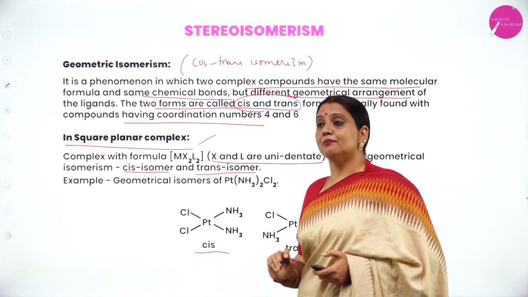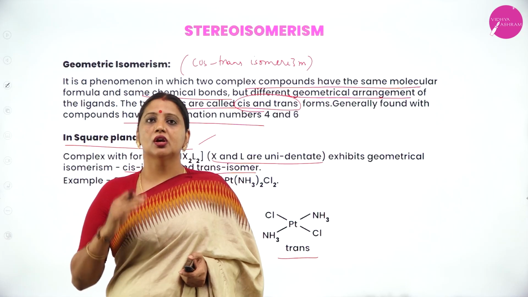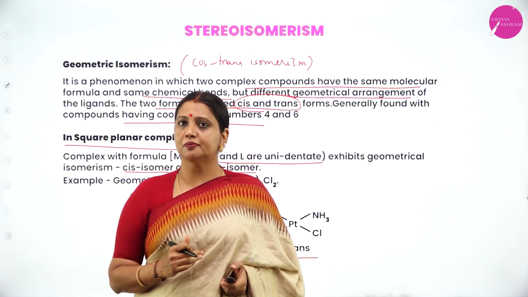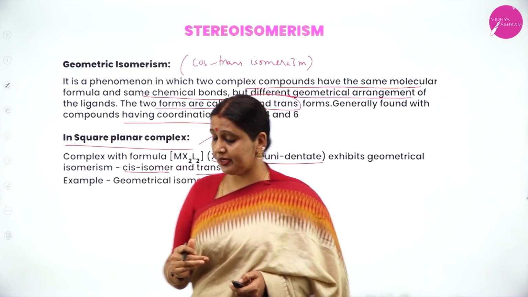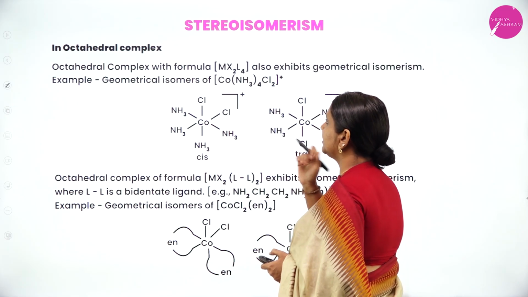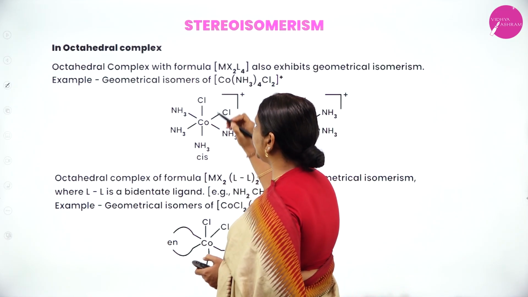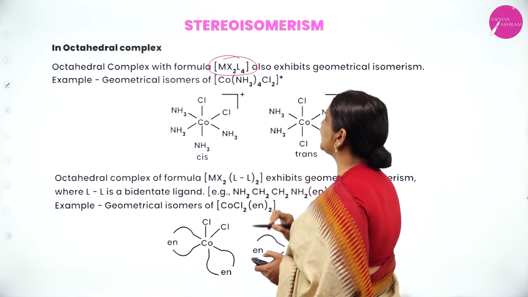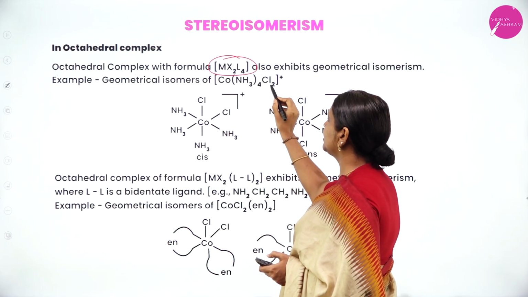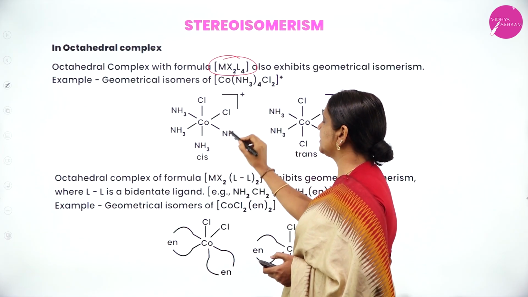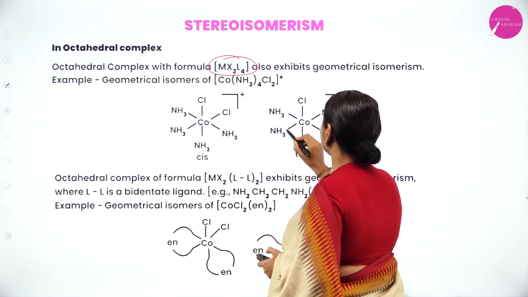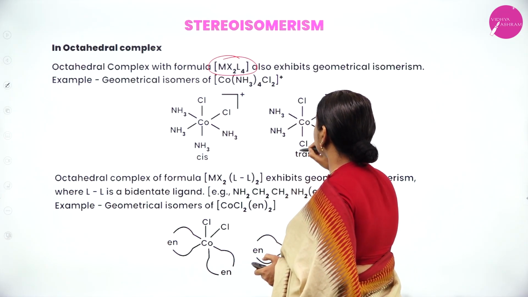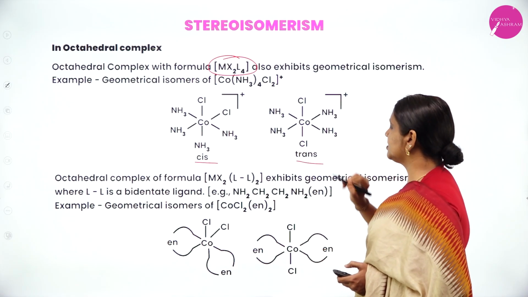Let us consider, my dear students, when the coordination number is 4, what are the possible geometries? Tetrahedral and square planar, and geometrical isomerism is not possible with tetrahedral complexes. It is only possible in square planar complexes. Let us now consider octahedral complexes. We have the type MX2L4, where X and L are unidentate ligands, for example Co(NH3)4Cl2. Observe here, cobalt is attached with 4 ammine ligands and 2 chlorido ligands. Here the chlorine atoms are present adjacent to each other, and here the chlorine atoms are present opposite to each other. Therefore, this is cis and this is known as trans.